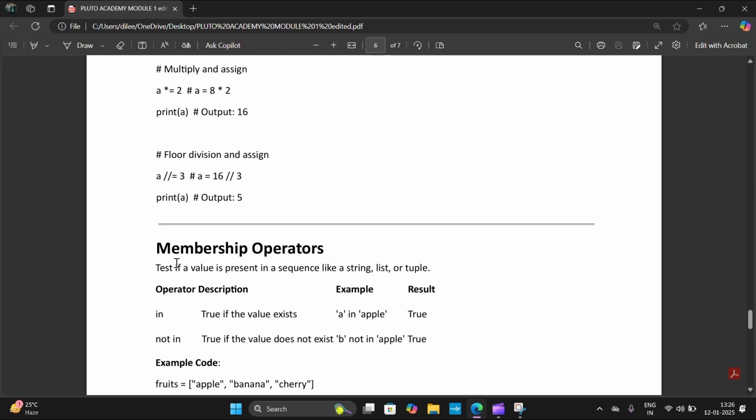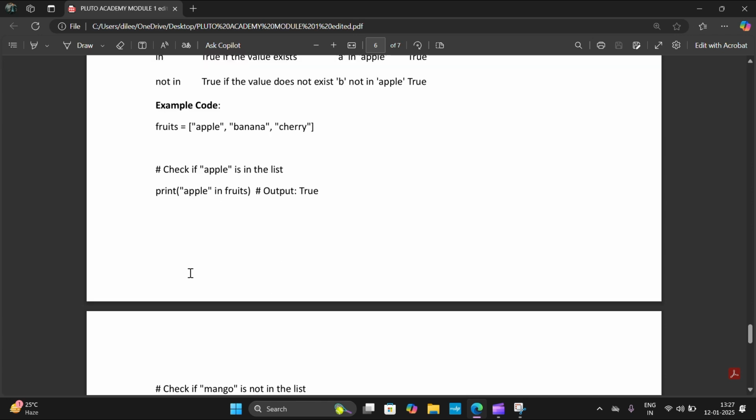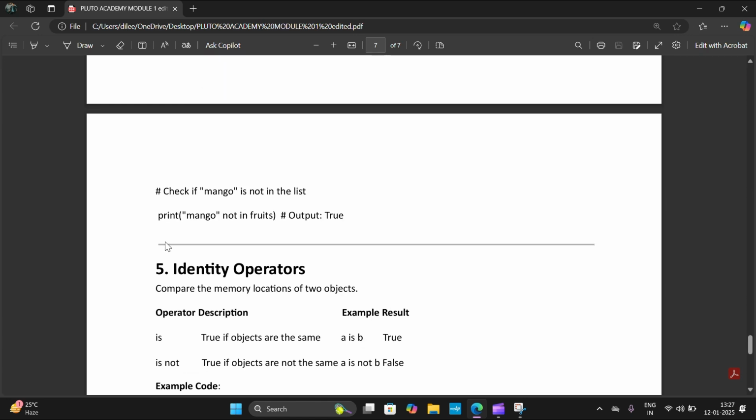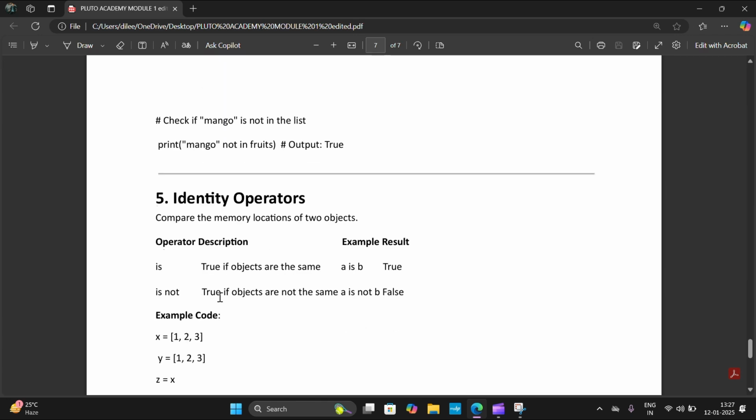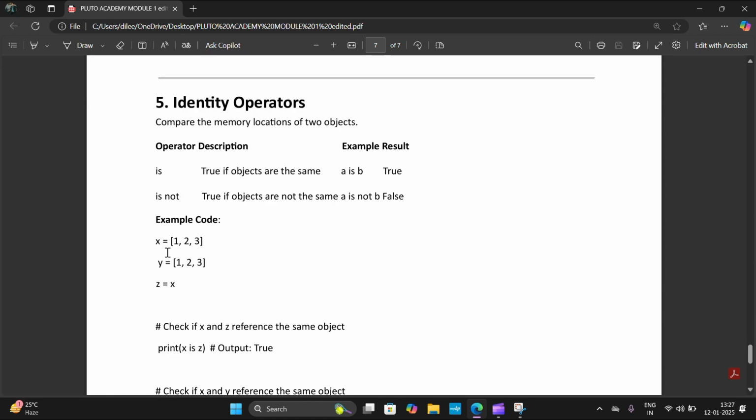And then we have learnt about membership operators, that are in and not in. And we also did this example. And then we have learnt about identity operators, that is and is not. And this is the example code for that.